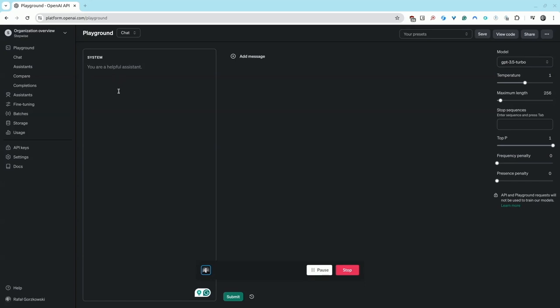For example, you can modify the personality of the assistant or provide specific instructions about how it should behave throughout the conversation. However, note that the system message is optional. The second one, main interaction space. This is the central part of the playground where most of the interaction happens. Here you can engage with the chat model by entering prompts. The third one, model and settings area. This section allows you to select the model you want to use. You can check it here.